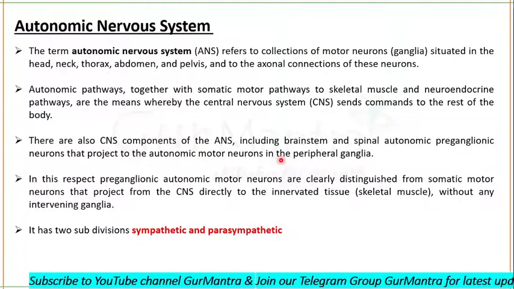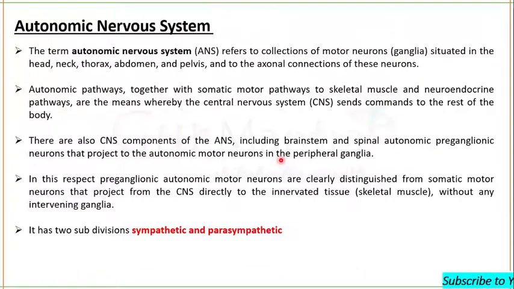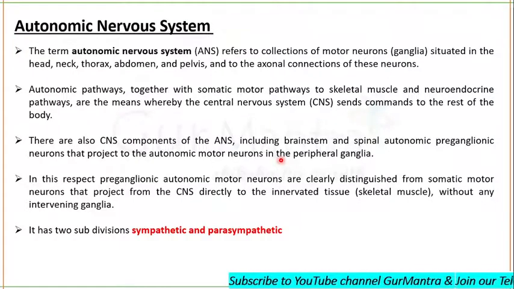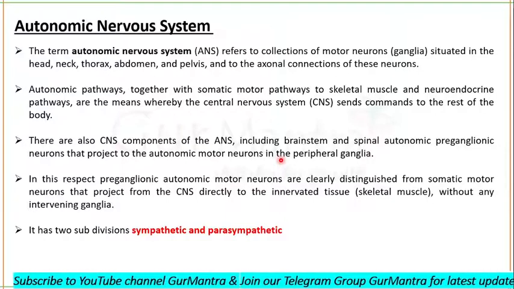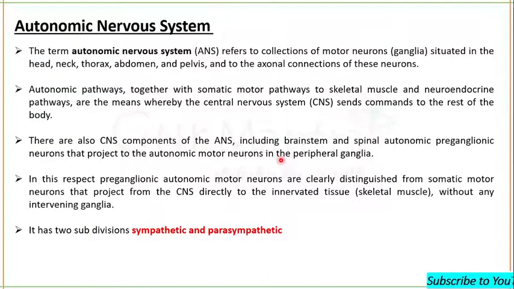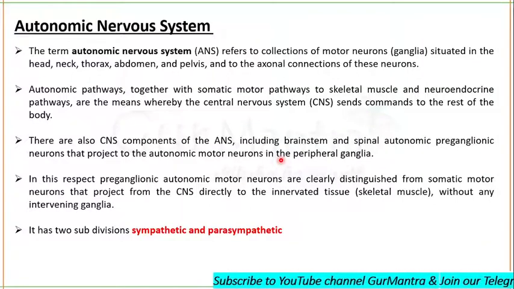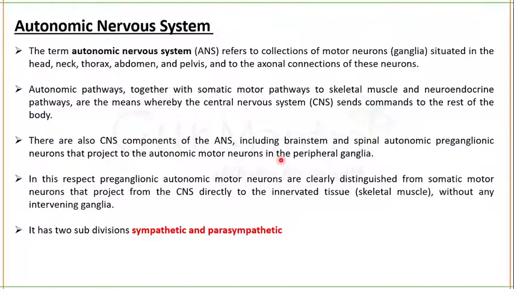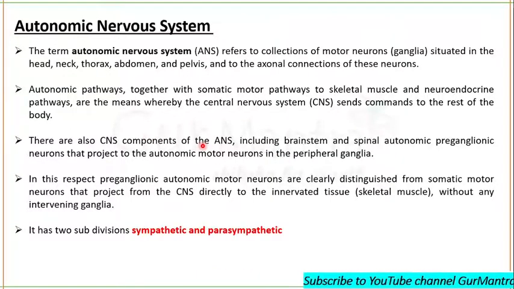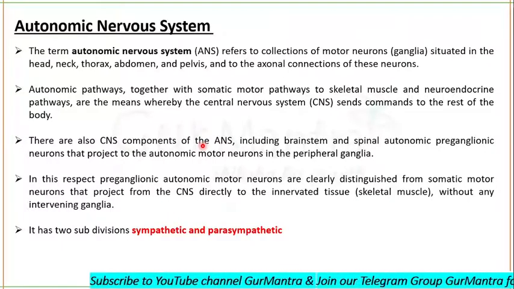The visceral nervous system, which I have mentioned in my previous videos, is itself an autonomic nervous system, formed by the autonomic neurons that innervate your visceral organs. I will show you in the next slide.